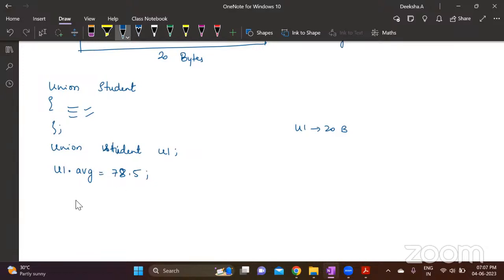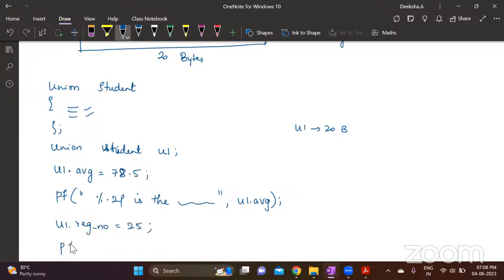Then I can only use this average. So I can say printf percentage 0.2f is the average of, and then mention this U1 dot average value. It gets displayed. Suppose I change this value now, U1 dot, what are the values we have? Registration number is equal to 25. Then only I can print the registration number. Registration number is equal to percentage d, which is U1 dot reg.